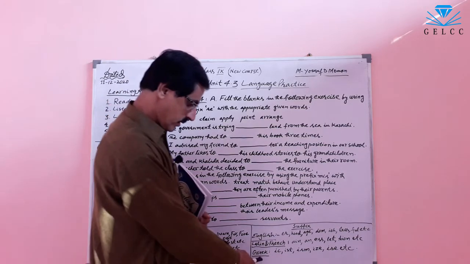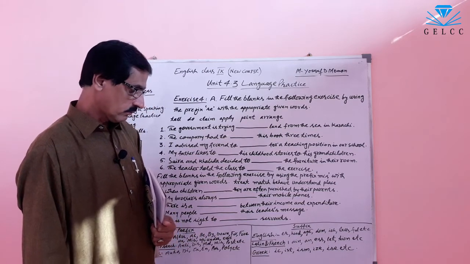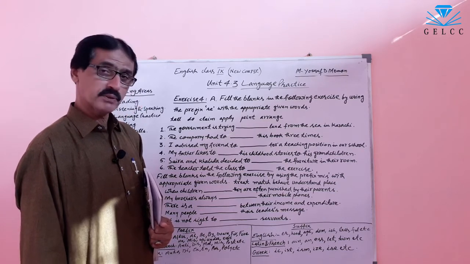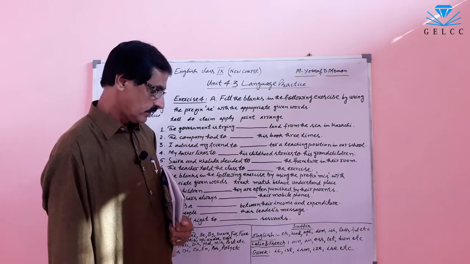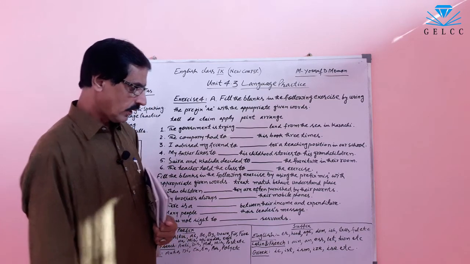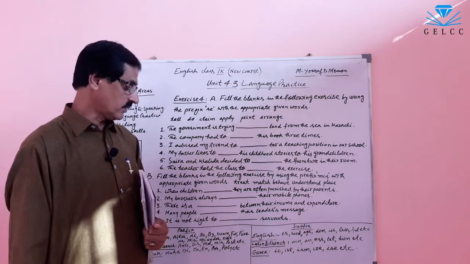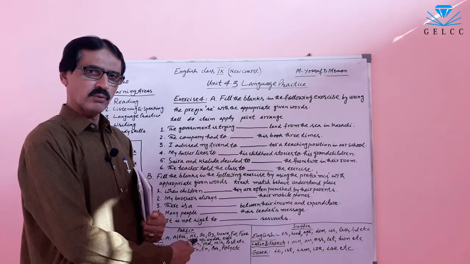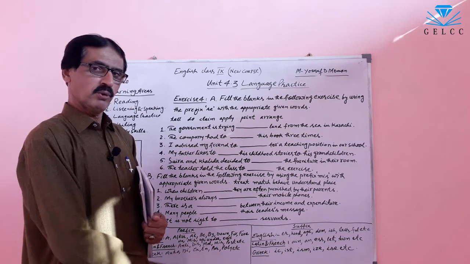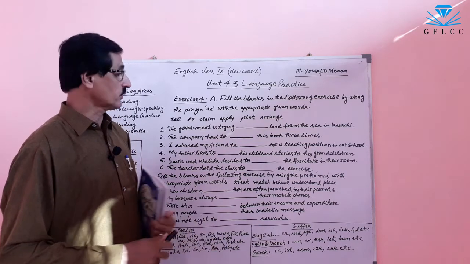In the same way, there are some Greek suffixes also: ic, critic, ist, optimist, ism, optimism, ize, ise, etc. There are so many prefixes and suffixes. Some are from English language, some are Latin, some are French, some are Greek. Both prefixes and suffixes.